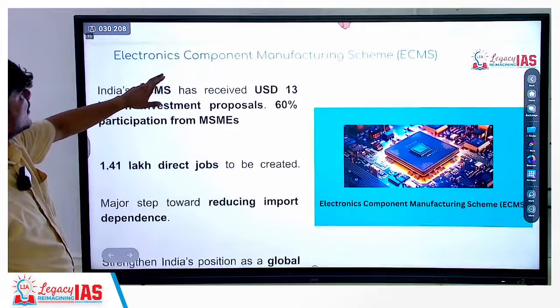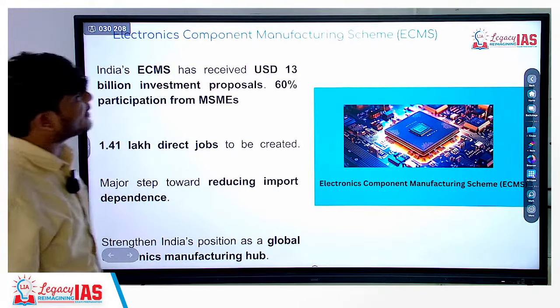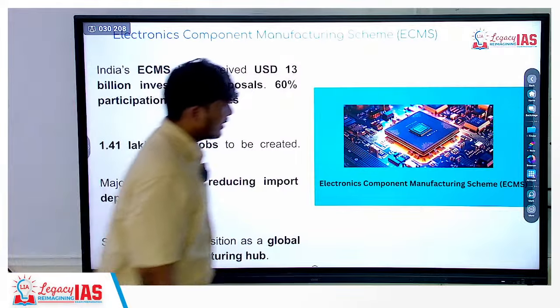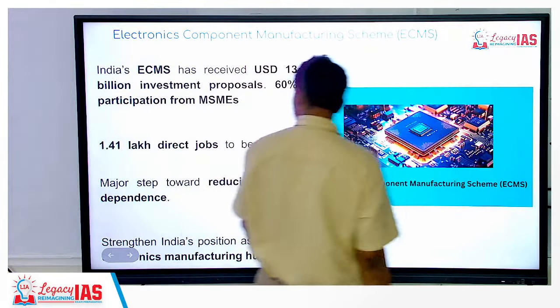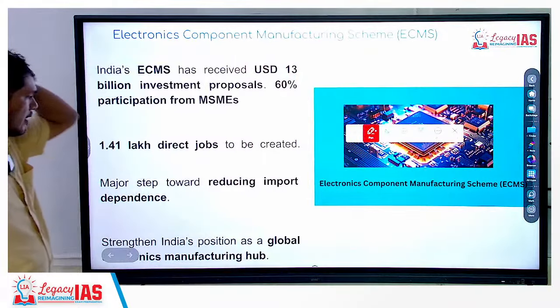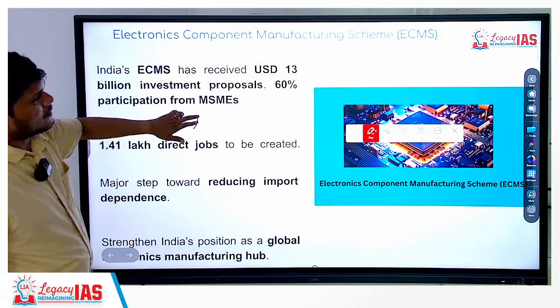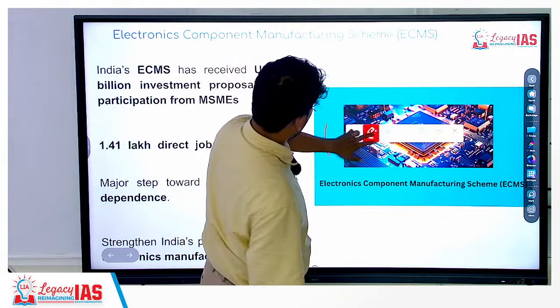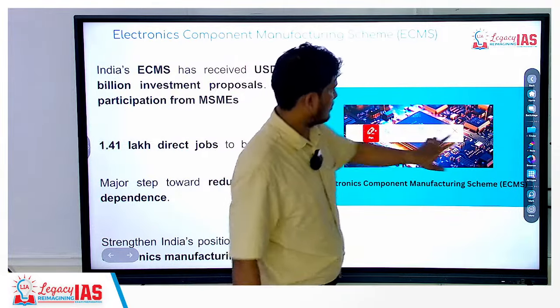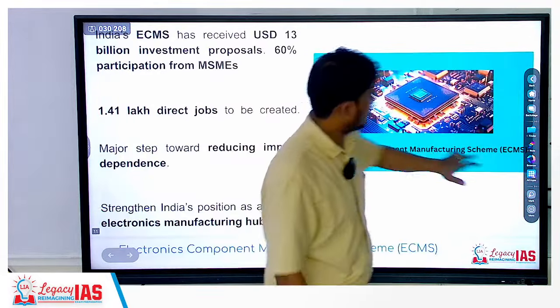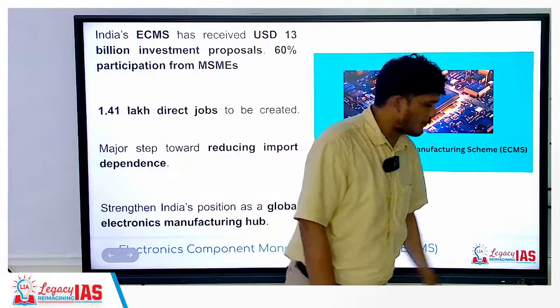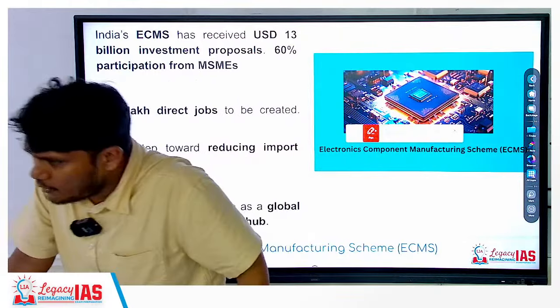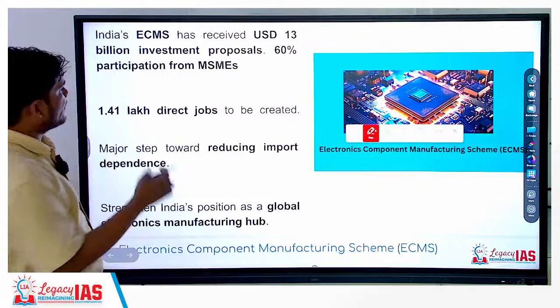Yes. Next, coming on to the electronics component manufacturing scheme. Under this scheme, India is going to facilitate the manufacturing of the electronic components. Okay, there are two types of components.